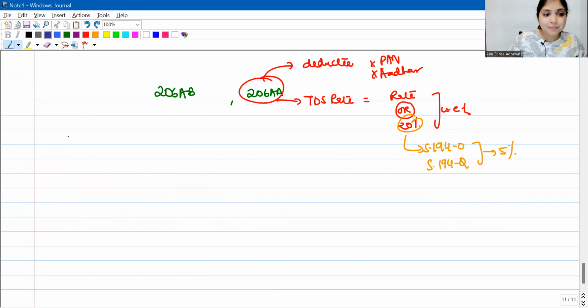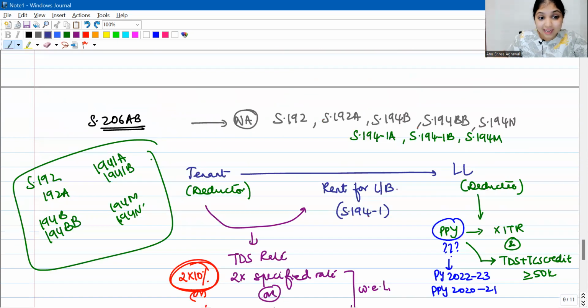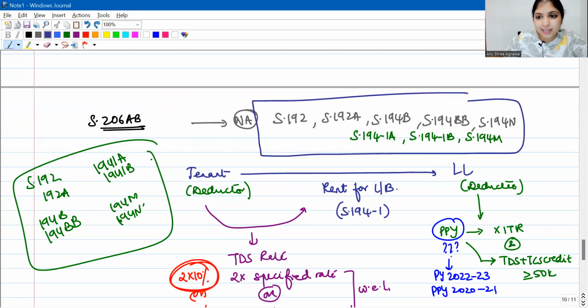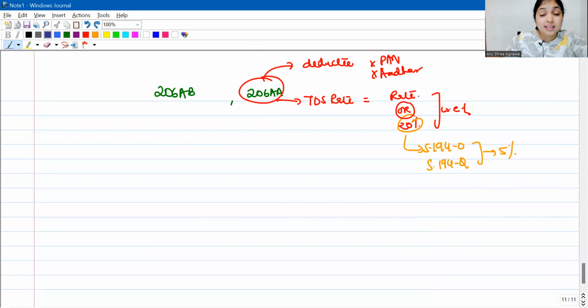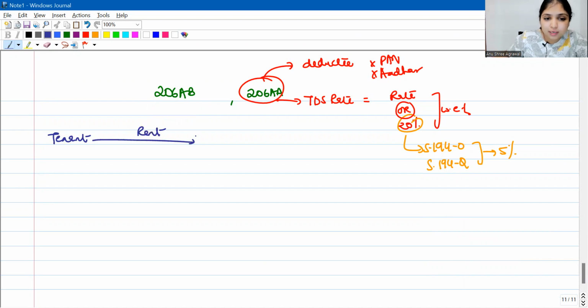Let us take an example. Same rent example I'm taking. 194I, can I apply 206AB? Yes, 194I is not excluded in these sections. So yes, I can apply this section 206AB to 194I. So the tenant is paying rent to the landlord.